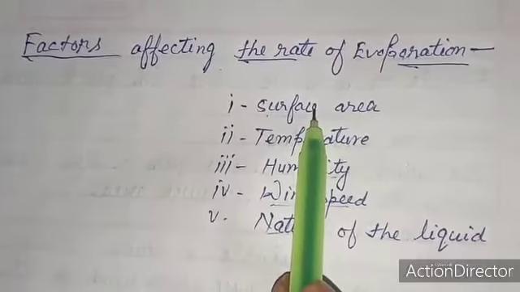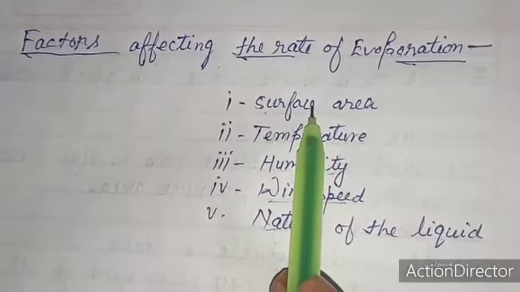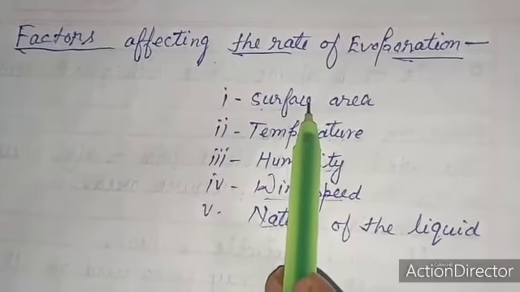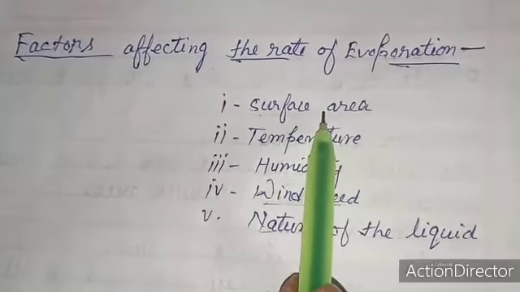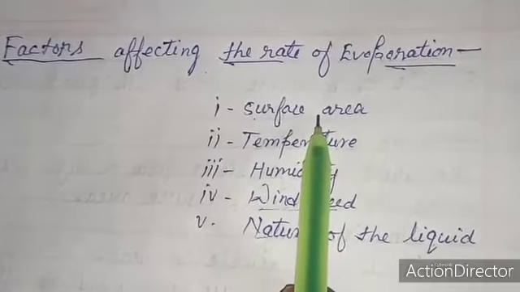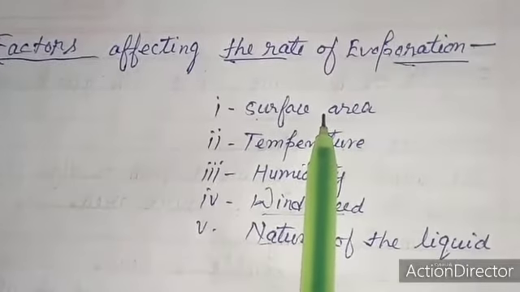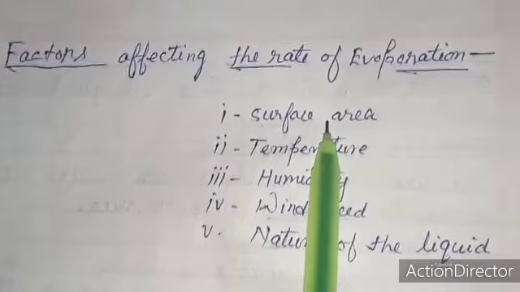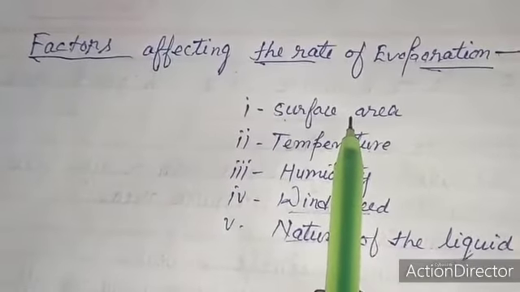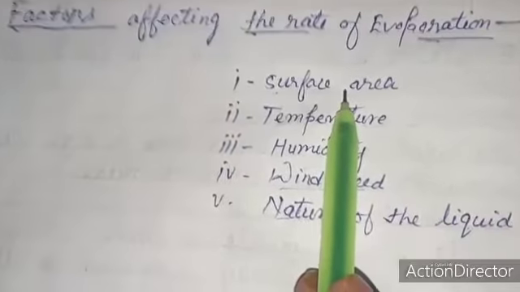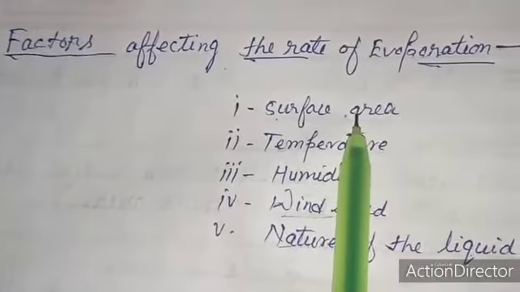For example, a liquid taken in a plate evaporates faster than when taken in a cup. If you take tea in a plate and in a cup, you will observe that the tea in the plate evaporates faster than in the cup.